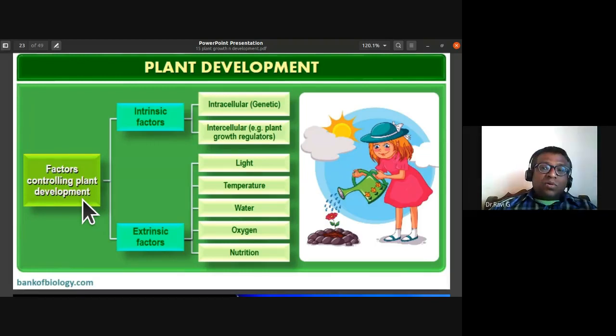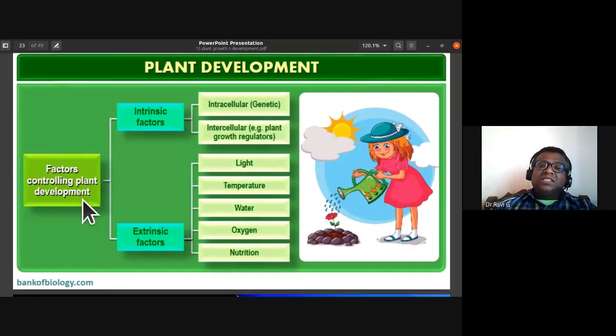They can promote growth or they can inhibit growth. So plant growth promoters and plant growth inhibitors. So the intercellular factors are these plant hormones or phytohormones, which can be either growth promoter or growth inhibitor.